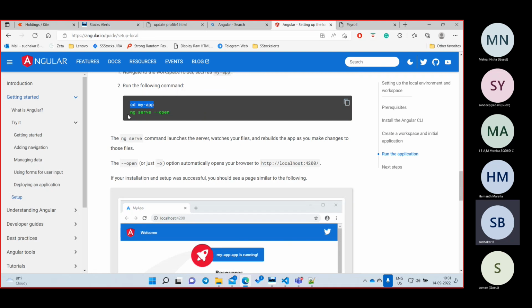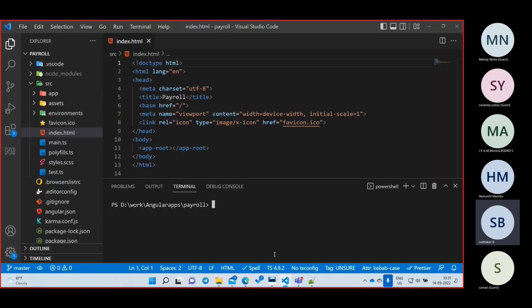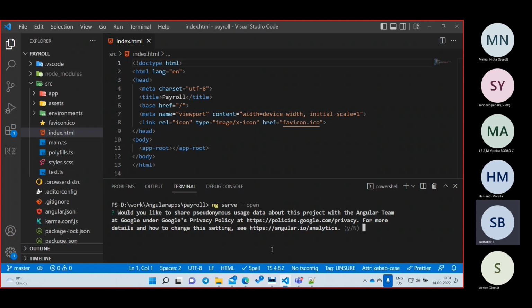And what is the command? They are saying ng serve --open. What is the command to run the project? ng serve --open. Correct, right? Let us go to our file and type ng serve --open. Just wait for this. And it is asking, do you want to share your analytics with Google? Because Google developed this. You can type yes or no. This is not required. I'll say no.